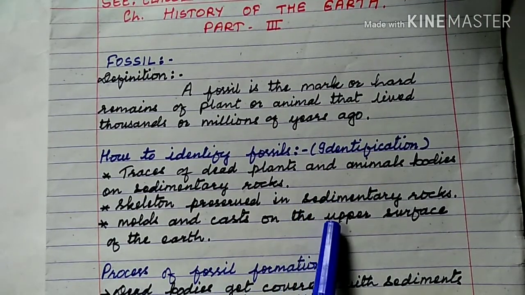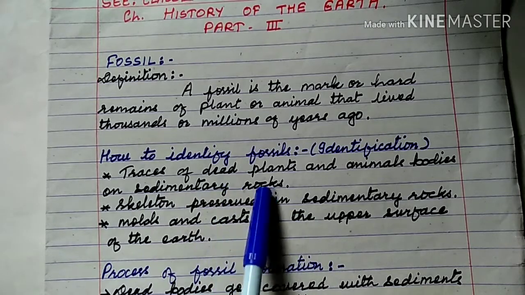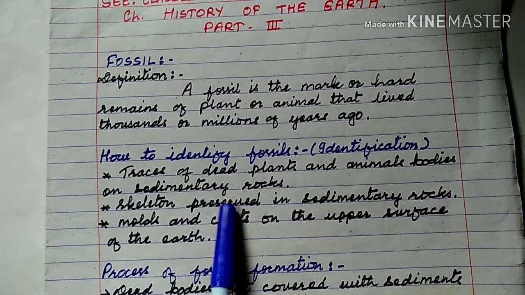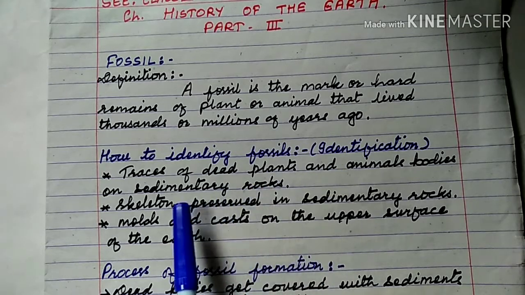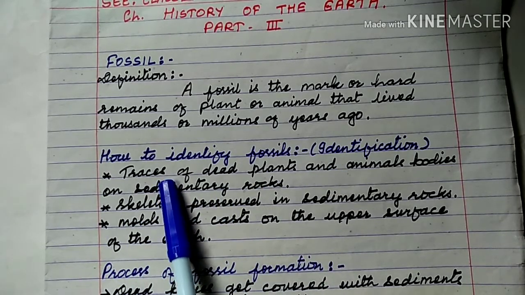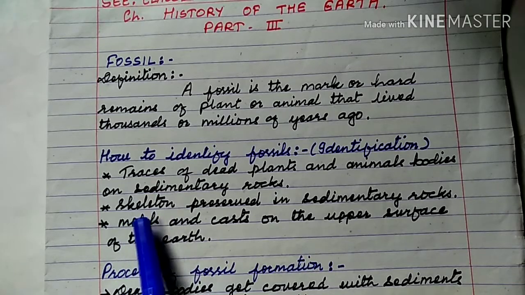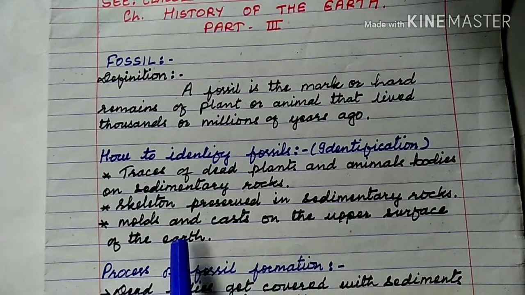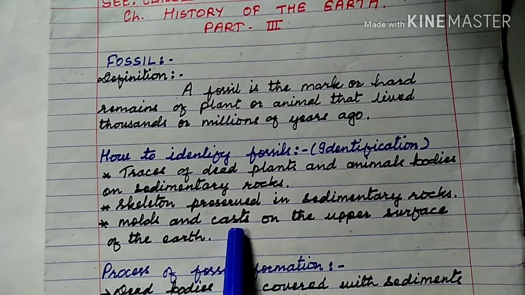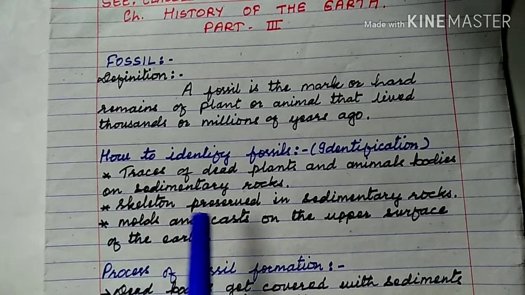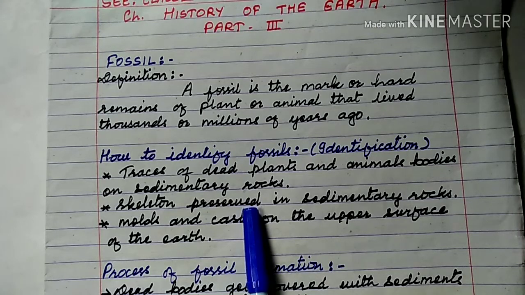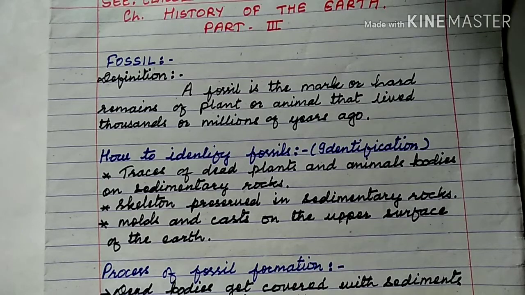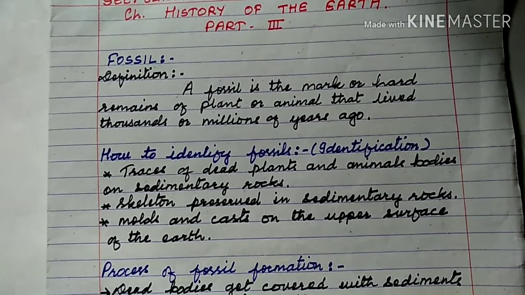These topics are there in the chapter. We need to see this. Traces of dead plants and animal bodies on sedimentary rock. So we identify fossils in this way. Traces, the small parts of dead remains of plants and animals. Then skeleton preserved in the sedimentary rock, sometimes the entire skeleton, sometimes part of the skeleton. And molds and casts on the upper surface of the earth. Molds are the hollow shapes and casts are minerals deposited in those hollow spaces, like statues are made.